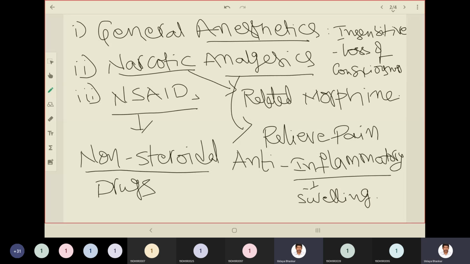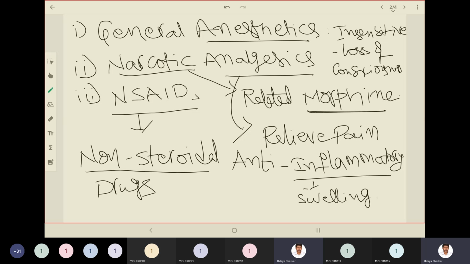Okay, to reduce the swelling as well as the pain, we are using a new class of synthetic drugs, synthetic analgesics, which are not based on morphine chemical structure. Okay, apart from narcotic analgesics, we have developed synthetic analogs which retain the analgesic property that is showed by the morphine and its analog, but it doesn't have the side effects such as dependency, which are very much present in morphine and its analogs.